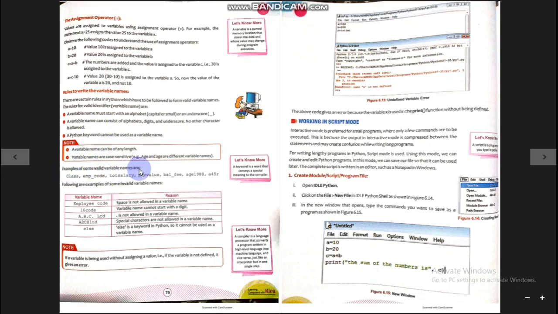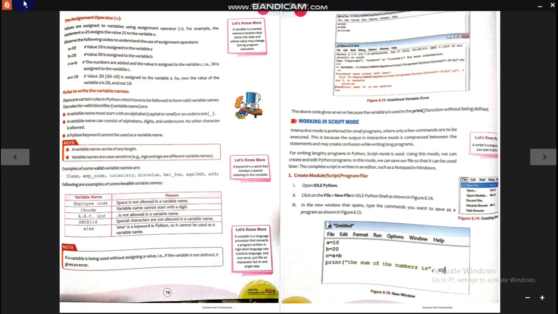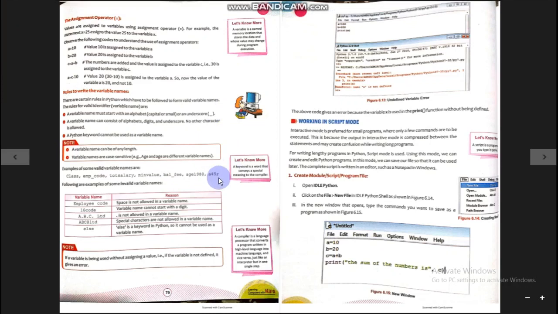Examples of some valid variable names are given here: class, emp_code, total_salary, min_value, bal_fee, age1980, etc. All these are valid variable names. "Employee code" is an invalid variable name because there is a space between. "10code" is again an invalid variable name because it starts with a digit.